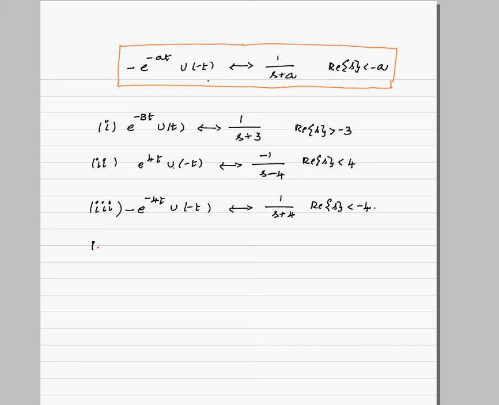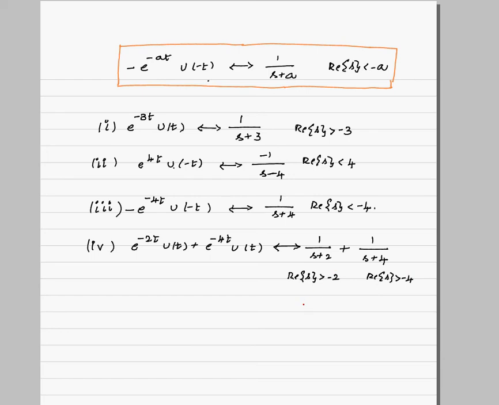Now let us take a little bit more complicated example. Fourth one, we will take e power minus 2t u of t plus e power minus 4t u of t. What will be its Laplace transform? For the first one it will be 1 by s plus 2, plus for the second one 1 by s plus 4. What are the corresponding ROCs? Real part of s greater than minus 2, and for this it will be real part of s greater than minus 4.